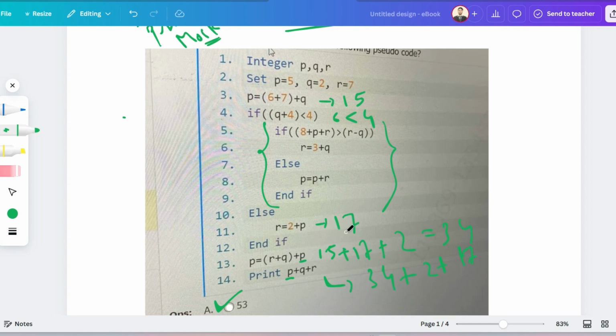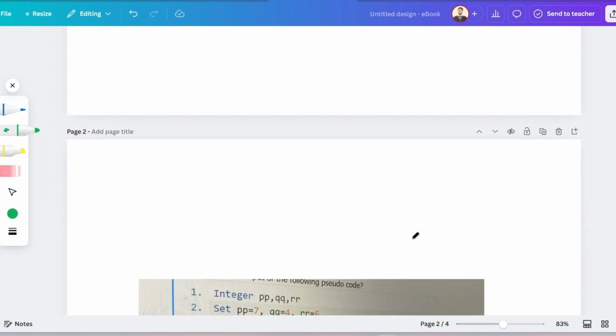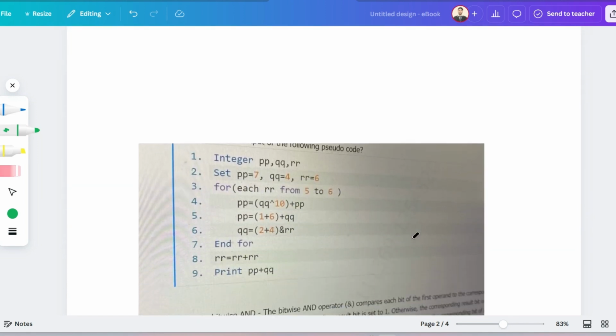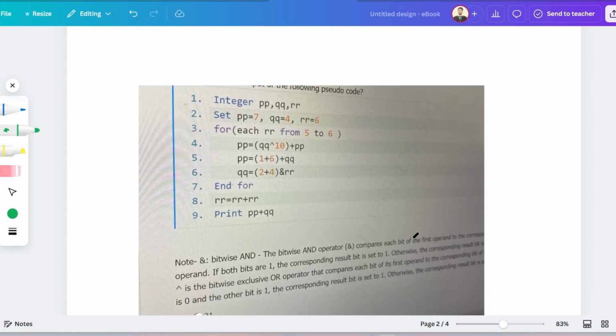Then what we have done is p is equal to r plus q plus p. So r is 17, plus q is 2, that is 19, plus p, that is 15, so 34. Then print p plus q plus r, so p is 34, q is 2, and r is 17. So 17 plus 2 is 19, plus 34 is 53. So that is the correct answer. I hope your answer is also the same. If yes, then write down that your answer is also the same. Please start solving these questions.